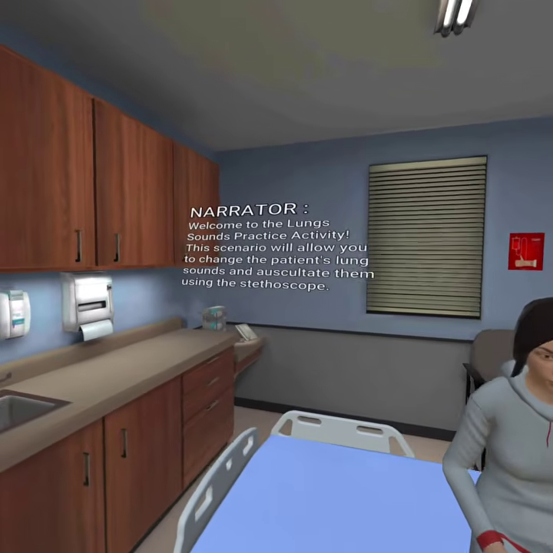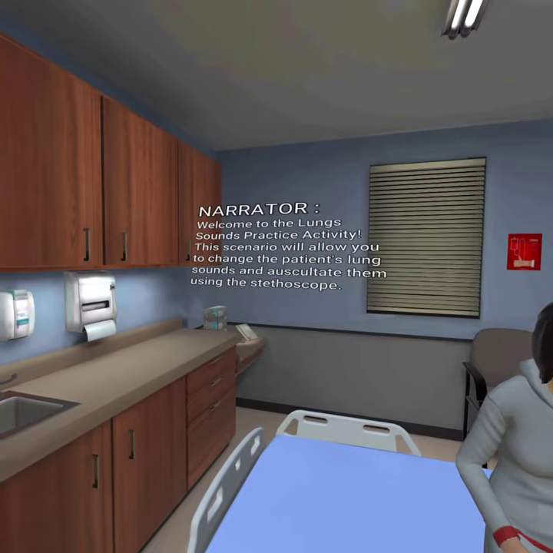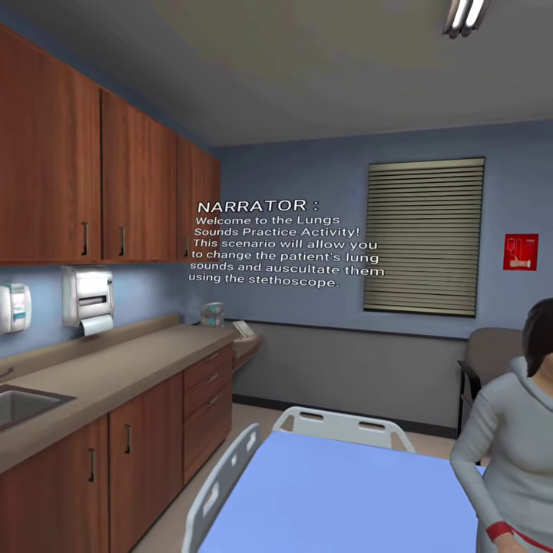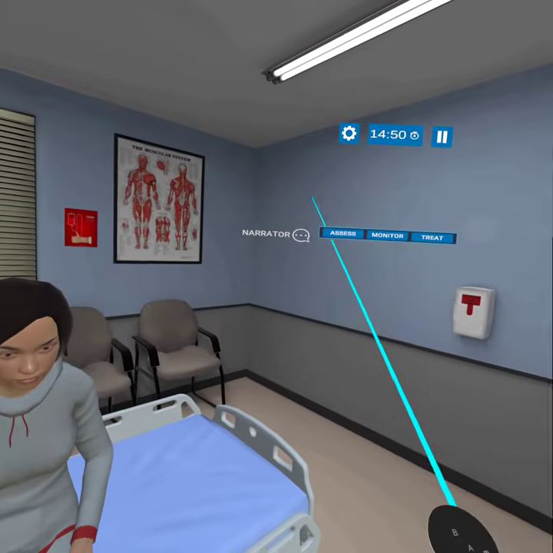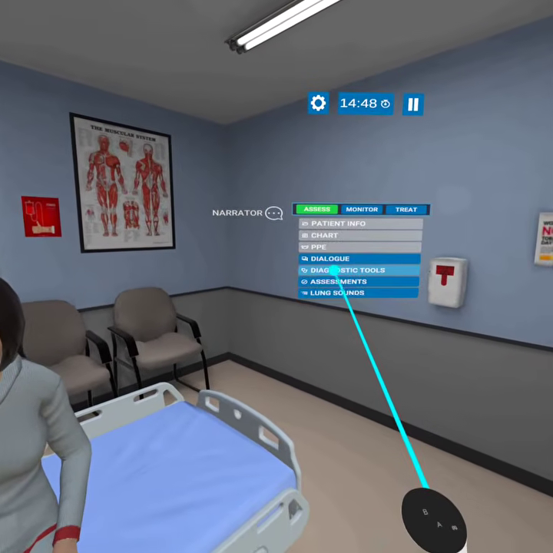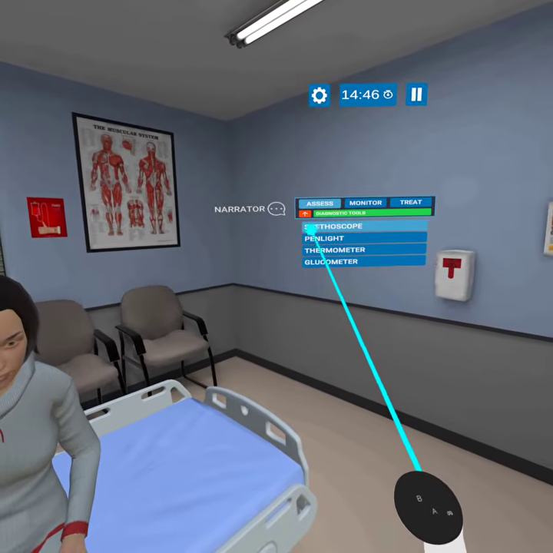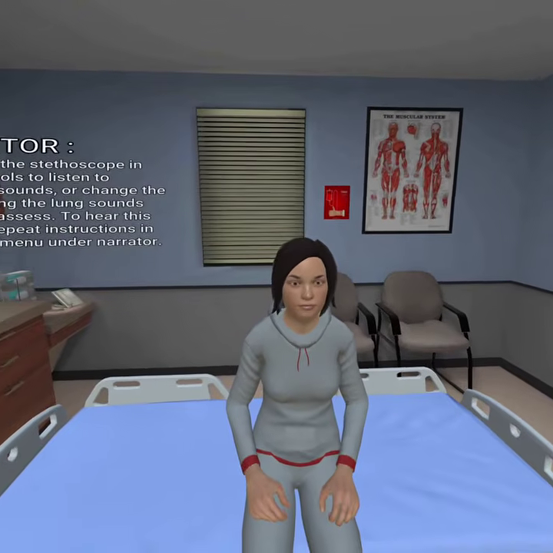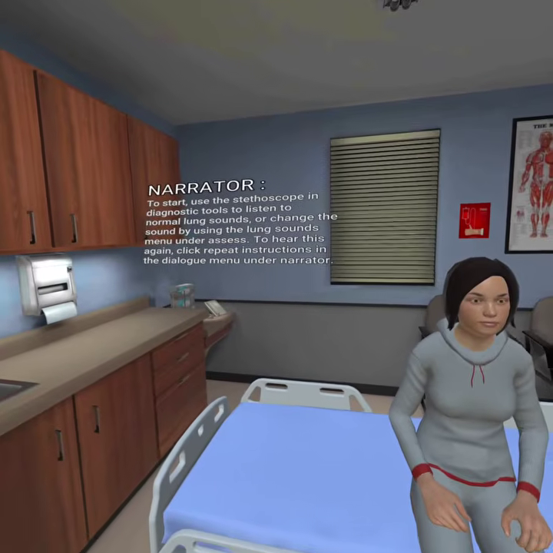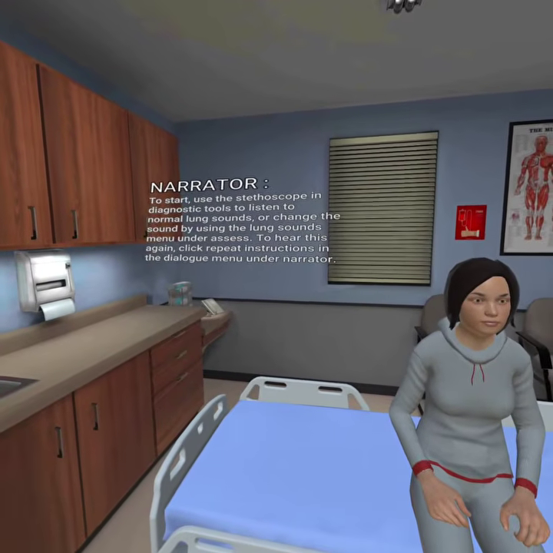Welcome to the lung sounds practice activity. This scenario will allow you to change the patient's lung sounds and auscultate them using the stethoscope. To start, use the stethoscope and diagnostic tools to listen to normal lung sounds, or change the sound by using the lung sounds menu under Assess. To hear this again, click Repeat Instructions in the dialog menu under Narrator.